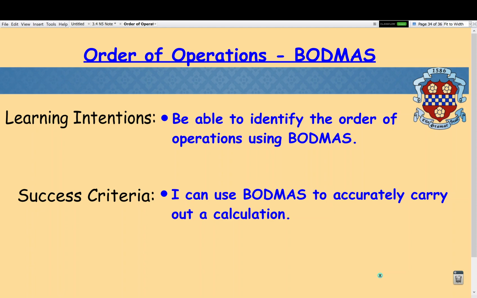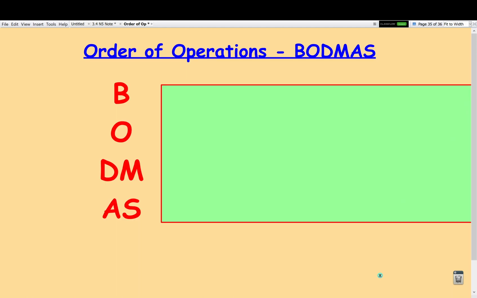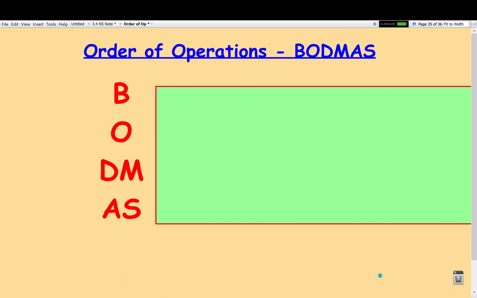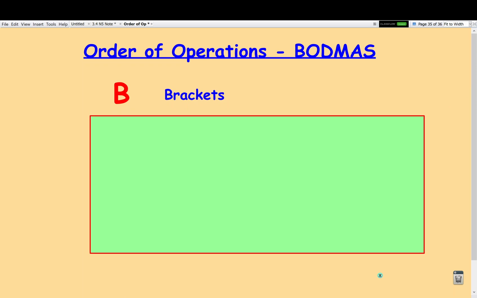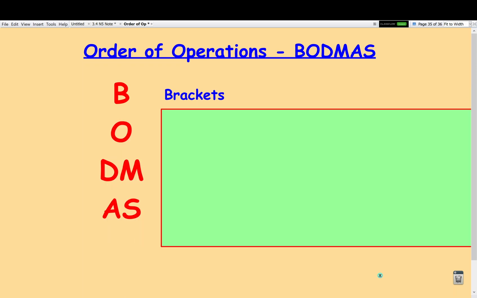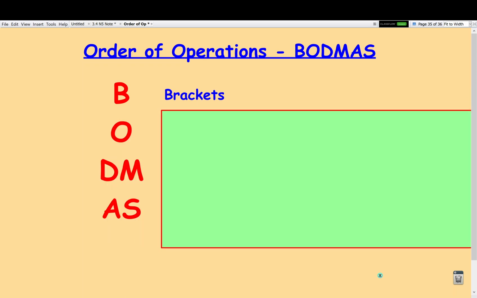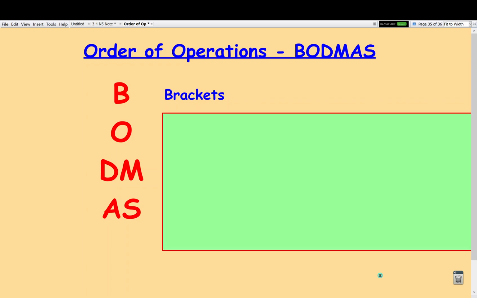Okay, so just a reminder for anyone that isn't 100% sure about the order of these operations, we use this word BODMAS. B, of course, being for brackets. That is the first thing that we deal with. Any time there's a bracket involved, we always focus our attention on that. That's the first operation that we deal with.